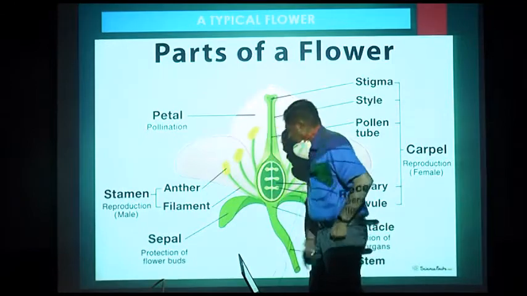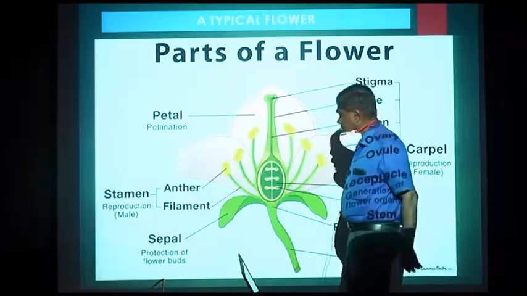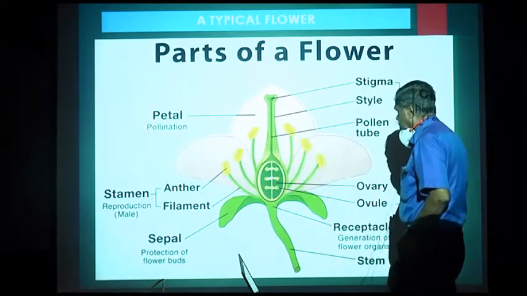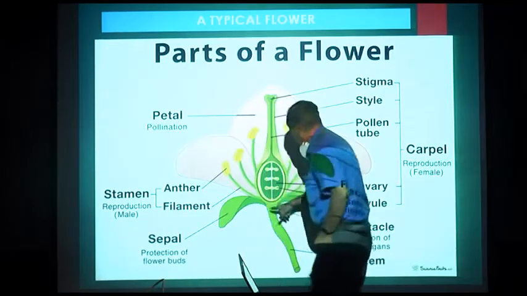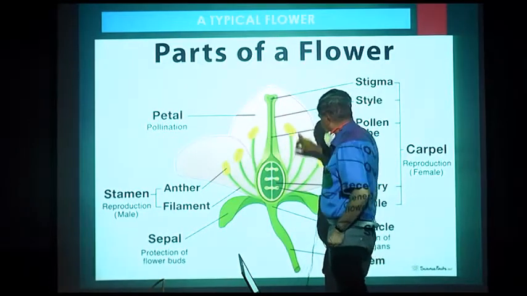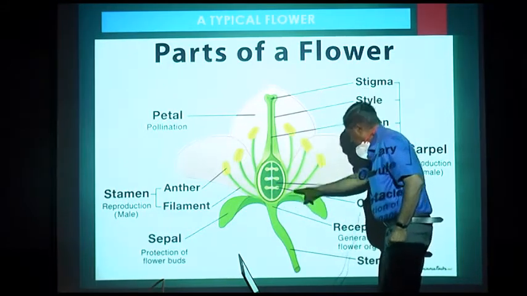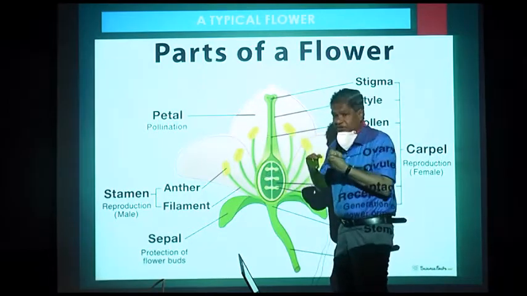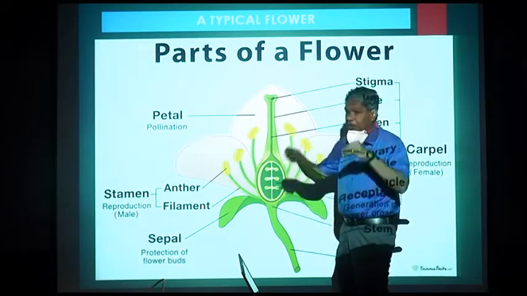Sepals, these things. Above the sepals you find colored structures which form the corolla, and the corolla has petals. These are sepals, which are a part of the calyx. Petals are a part of the corolla. The sepals are meant for protection and the petals are meant for attraction. Attraction for what? To attract insects for pollination.